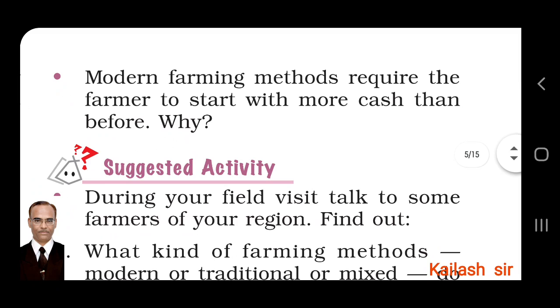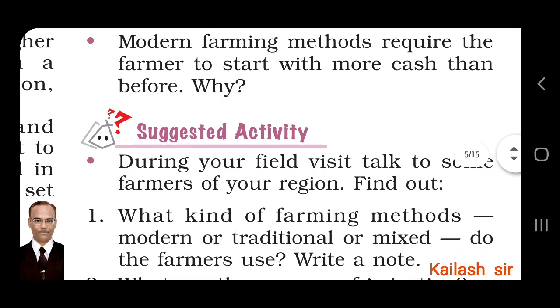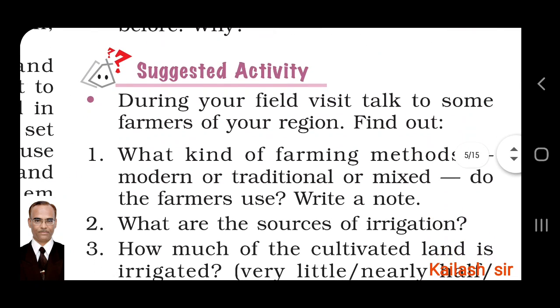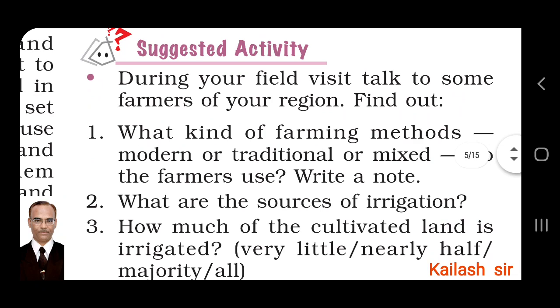Modern farming methods require the farmer to start with more cash than before. Why? Modern farming methods require more cash. Why? Suggested activities there. You can do this during your field visit. Talk to some farmers of your region. So the activity we carry out is that we have to go to a farm and talk to some farmers.